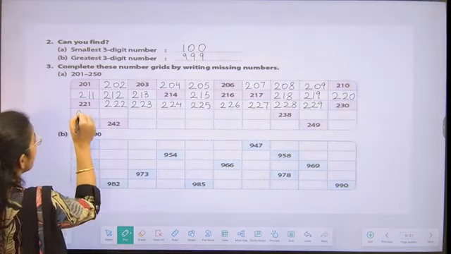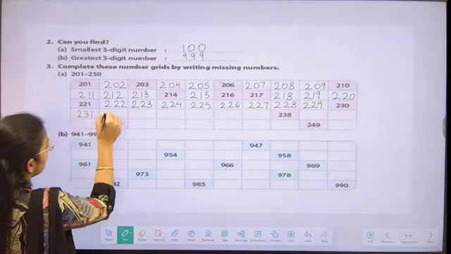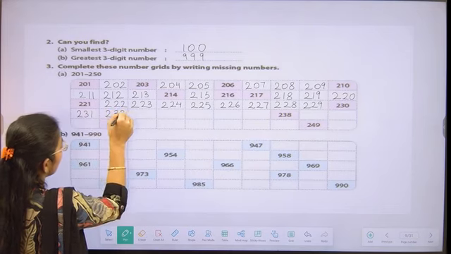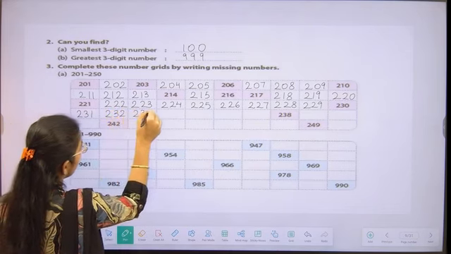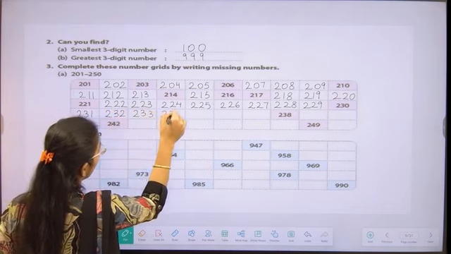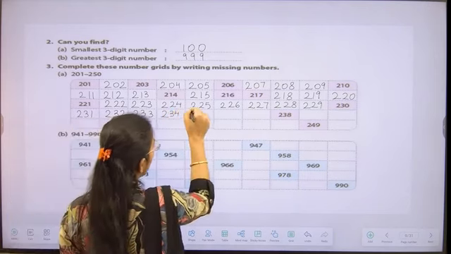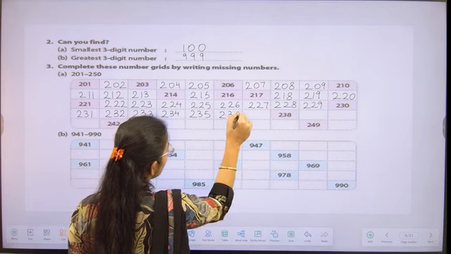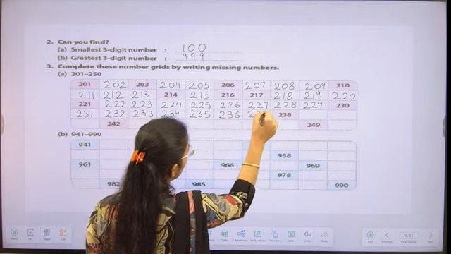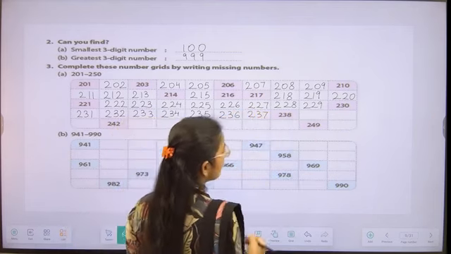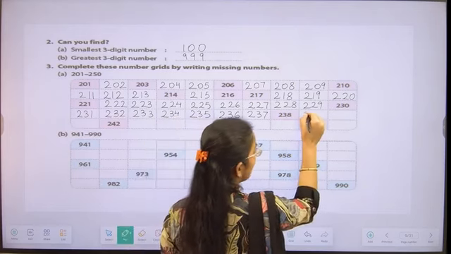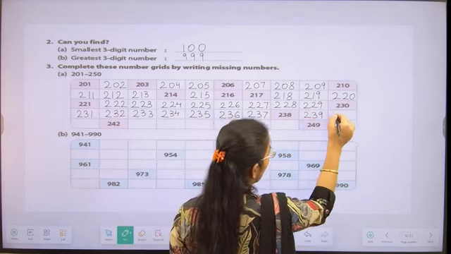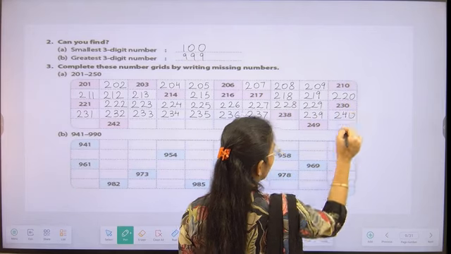After 230, we have to write 231, 232, 233, 234, 235, 236, 237. 238 is written for us, students, and we are going to write 239, 240.